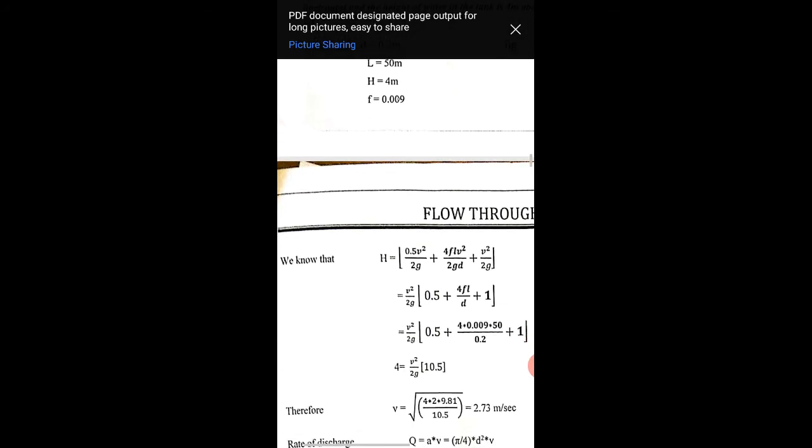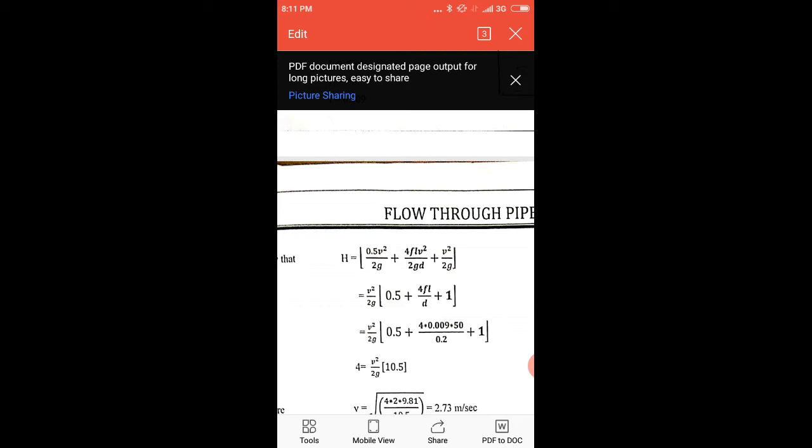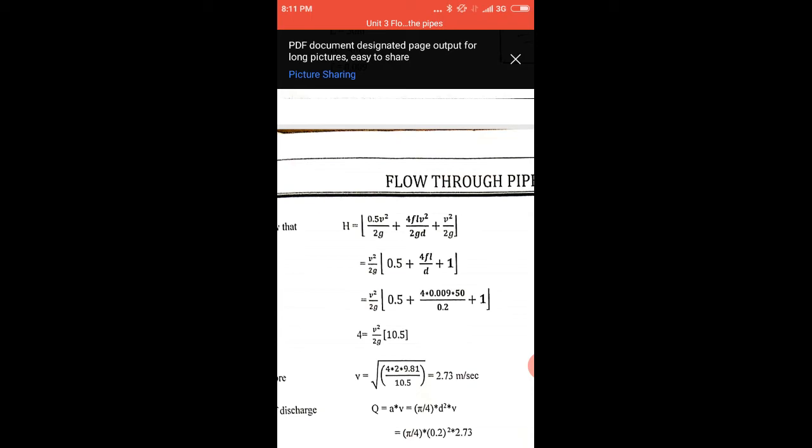Therefore Darcy's formula will be taken as H equals 0.5 v square divided by 2g, that is the head loss at the entrance, plus the head loss due to the friction, plus the head loss at the exit, that is v square by 2g. So v square by 2g will be taken outside: 0.5, plus 4f, that is 0.009 into l equals 50, divided by 0.2, plus 1. So you get v equals 2.73 meters per second.